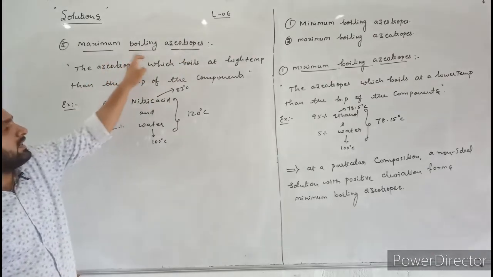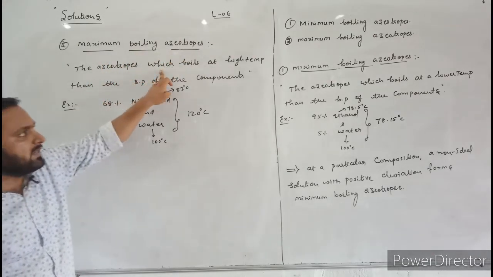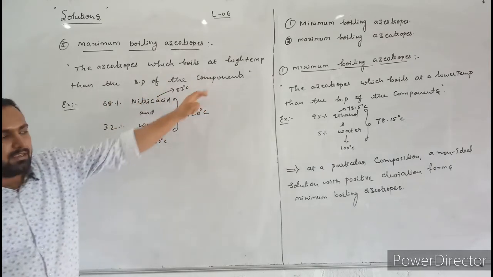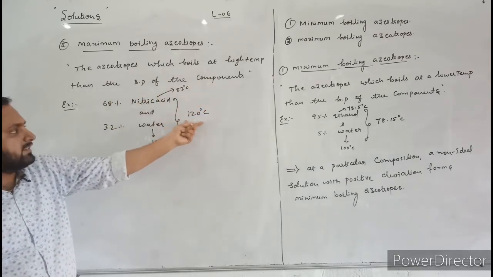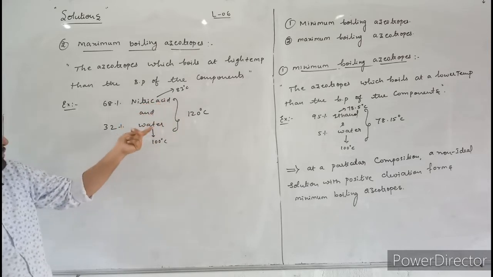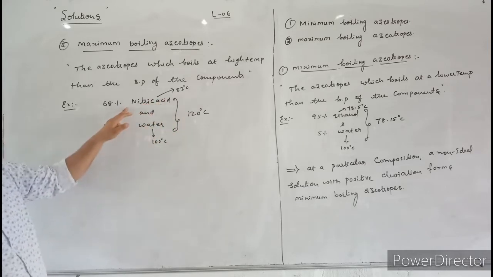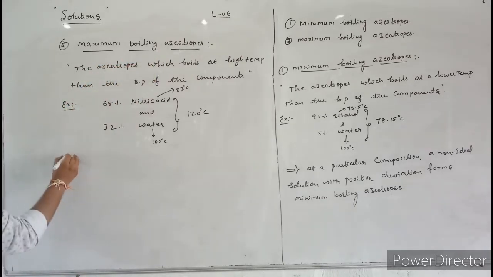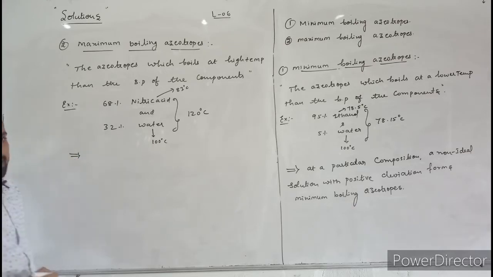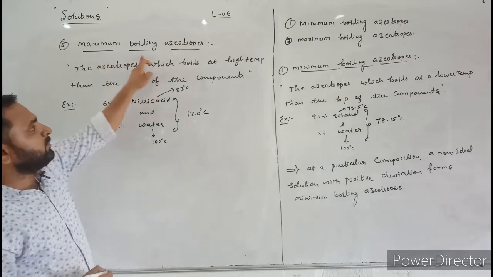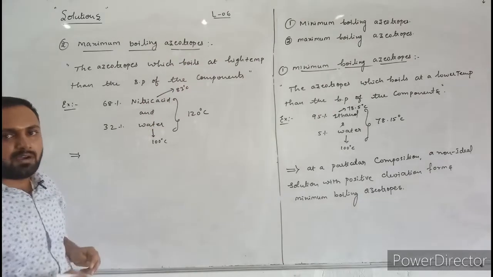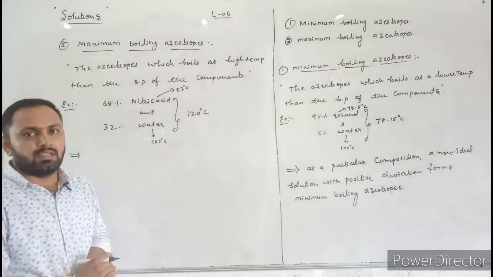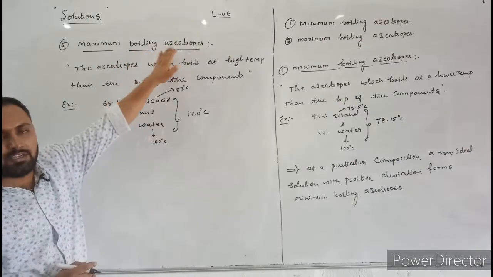What are maximum boiling azeotropes? The azeotropes which boil at higher temperature than the boiling point of components. Here the mixture boiling point is greater than the boiling point of nitric acid and the boiling point of water. That's why this mixture is called maximum boiling azeotropes. Next point: which type of non-ideal solution forms maximum boiling azeotropes? At a particular composition, the non-ideal solutions which show negative deviation form maximum boiling azeotropes.